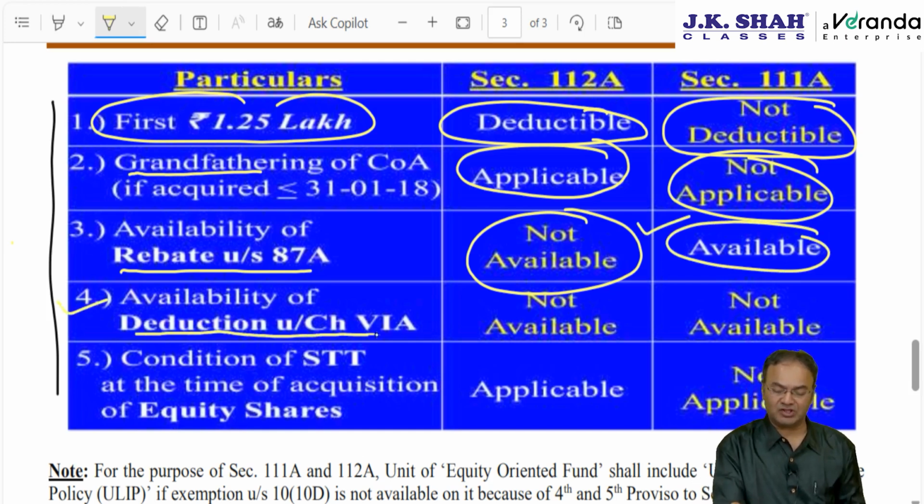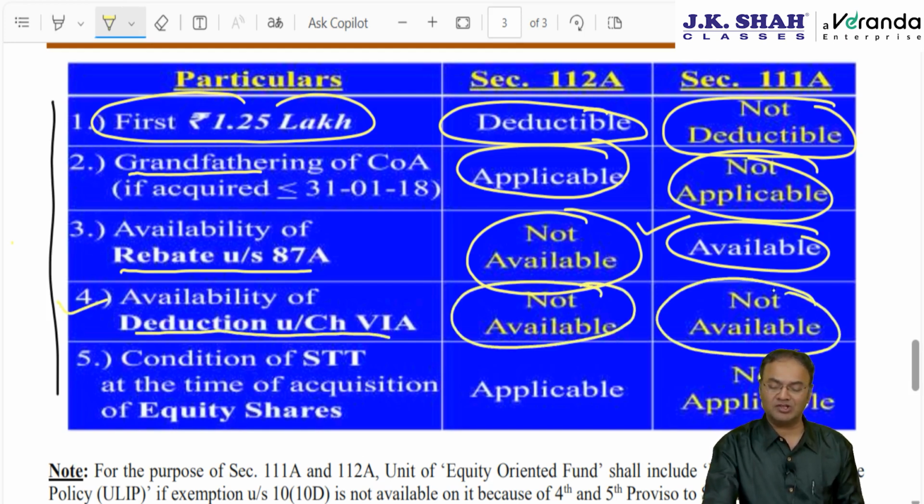Next point, chapter 6A deduction. Chapter 6A deduction point is common. Deduction is not allowed against either of these 2 incomes. Why not allowed? Government says on one hand we are giving you a lower tax rate, so on the other hand we will take away some benefit.